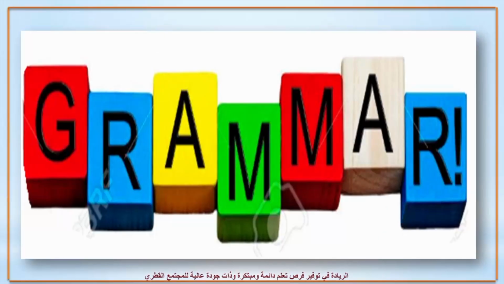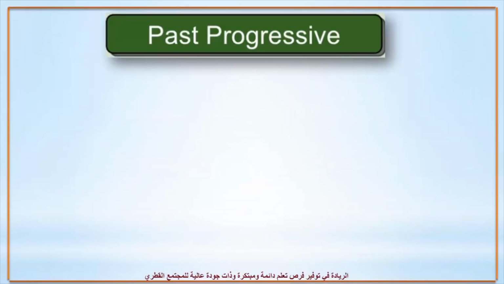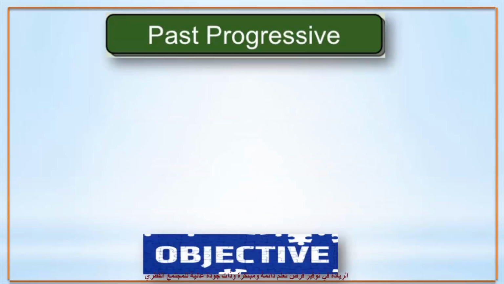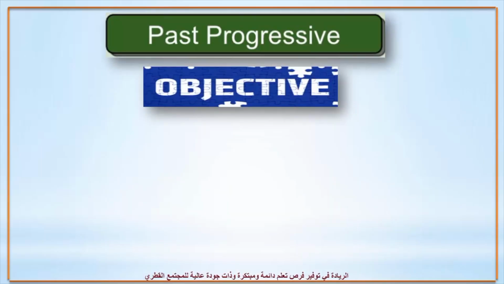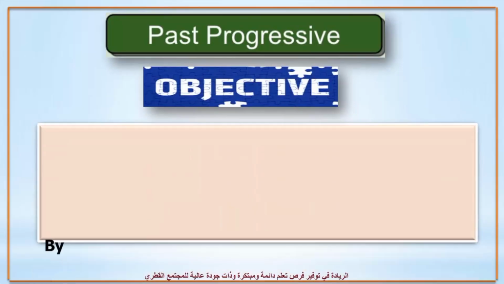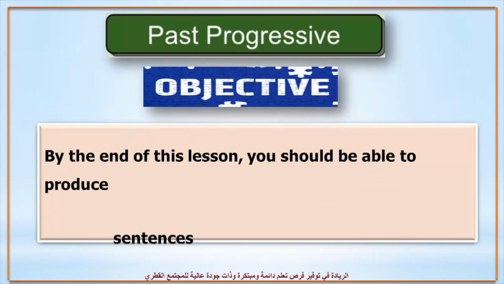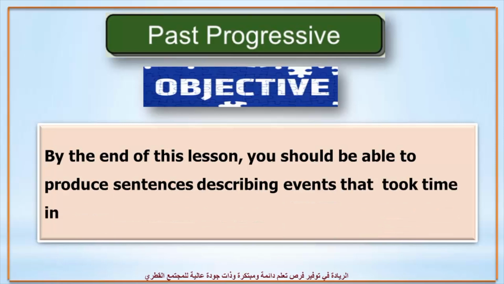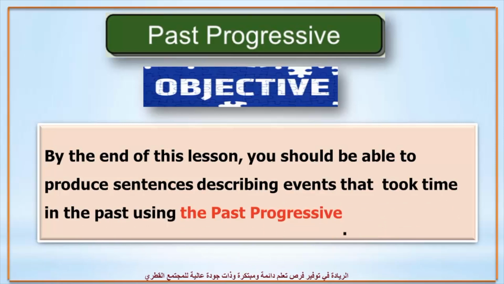Today we have a grammar lesson and it's about what? It's about a new tense we're going to deal with. It's about the past progressive tense. We have an objective for today. By the end of this lesson, you should be able to produce sentences describing events that took time in the past using the past progressive.